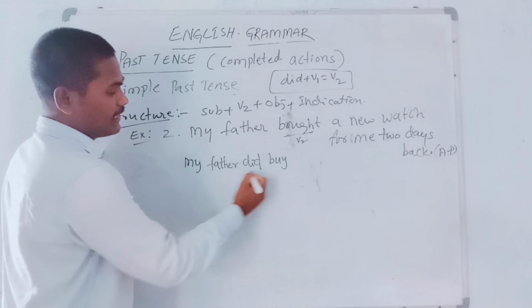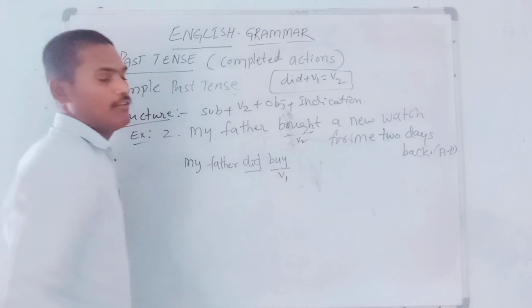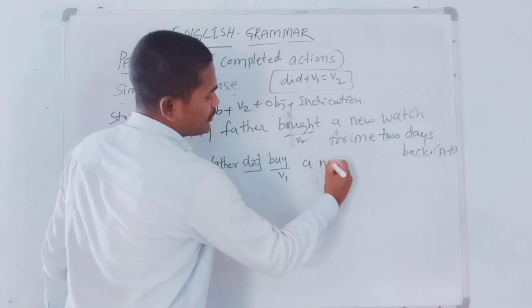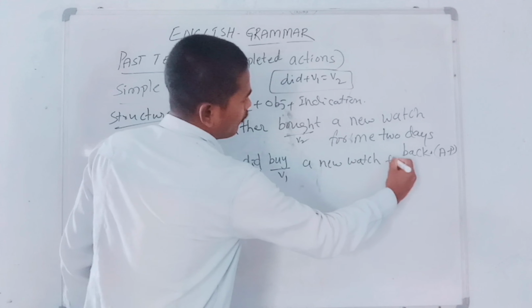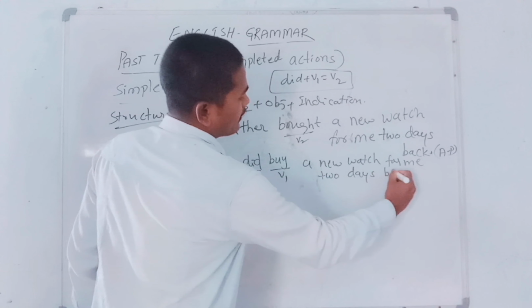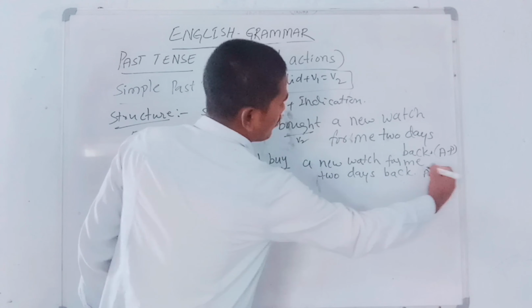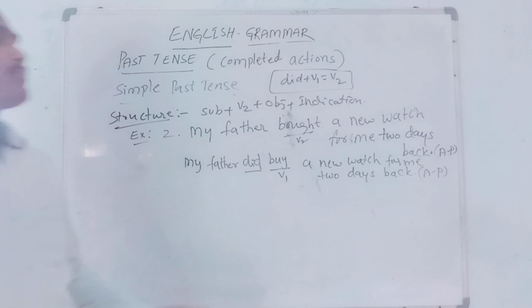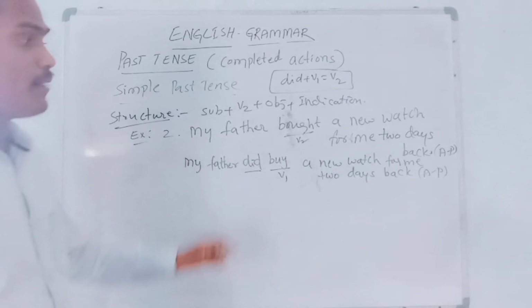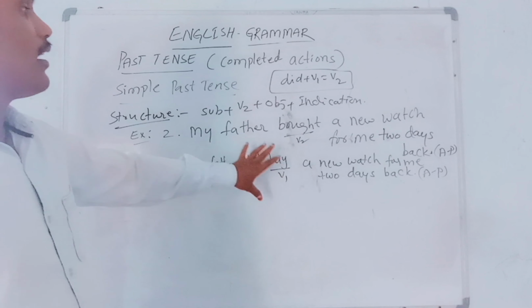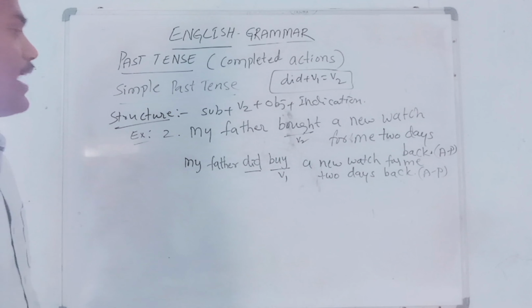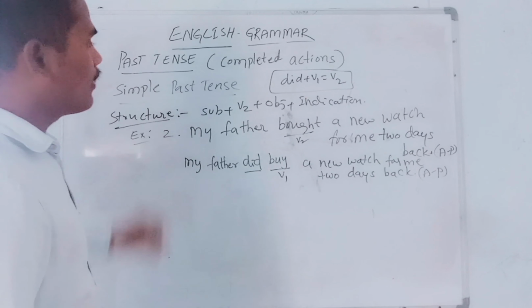But already in this sentence we used did. That's why we should definitely write the V1 verb form. So the sentence now is: my father did buy a new watch for me 2 days back. It is also an assertive sentence, positive statement. Two days back, what my father did for me was that he bought a new watch. The action of buying happened 2 days back, so it is considered a past verb form. That's why we write it in simple past tense.